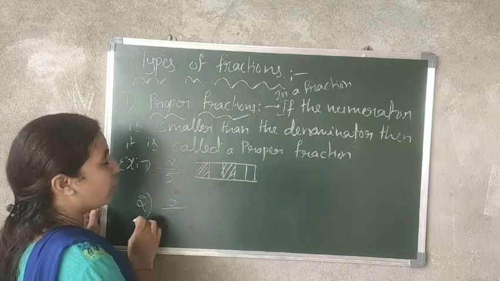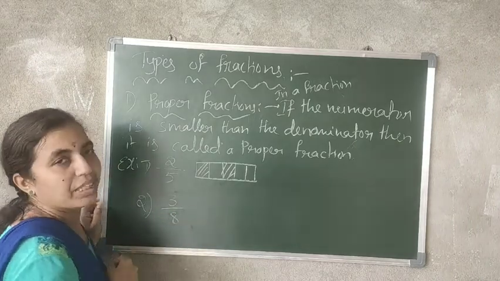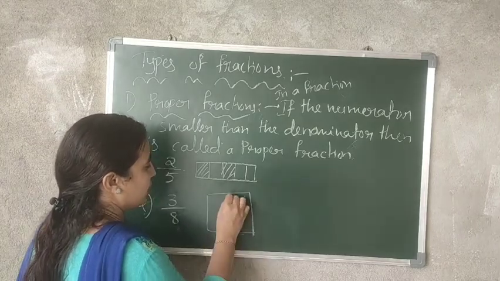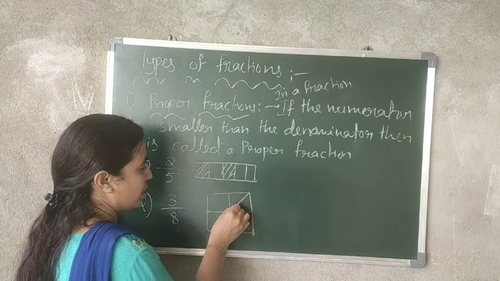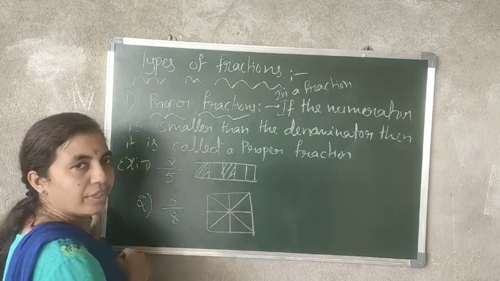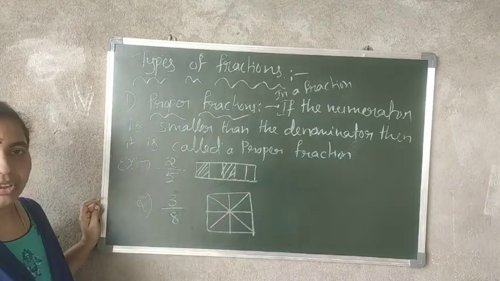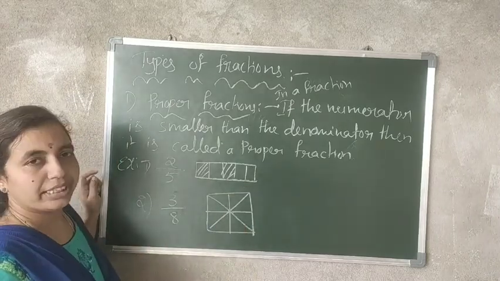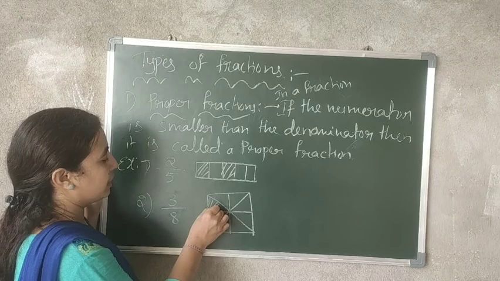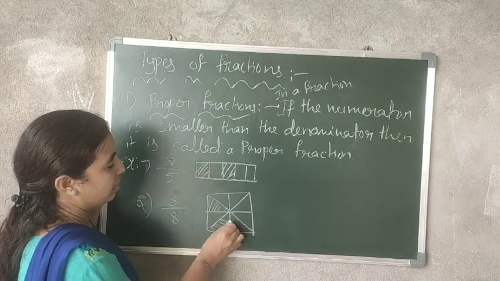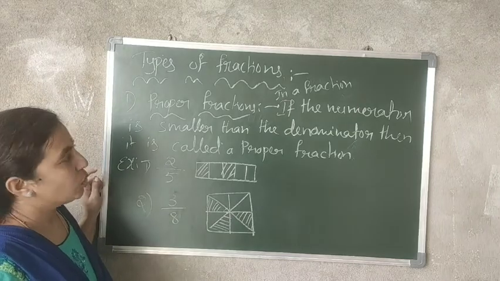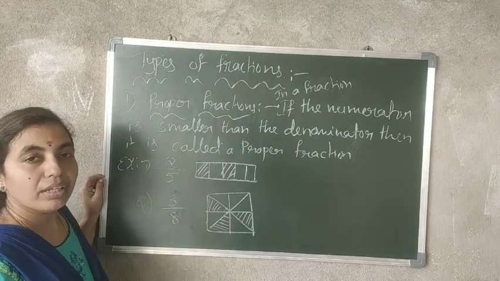3 by, how much should I take? 3 by 8 I'll take. Simple one. The denominator is 8, so I have to divide this into 8 parts. Now, what is the numerator? 3. So, shade 3 parts. 1, 2, and 3. So, this is a proper fraction.